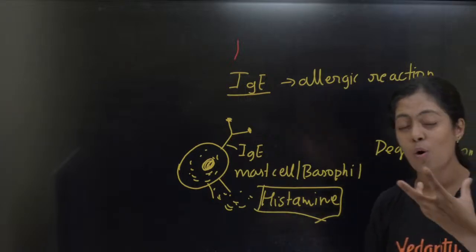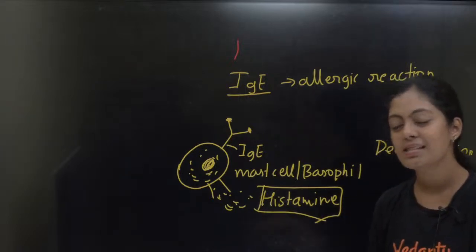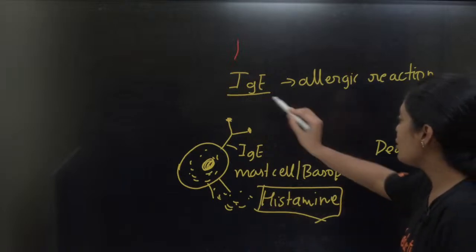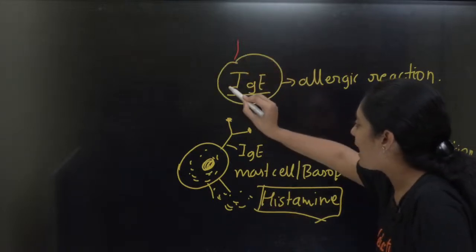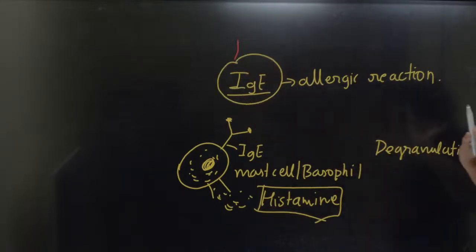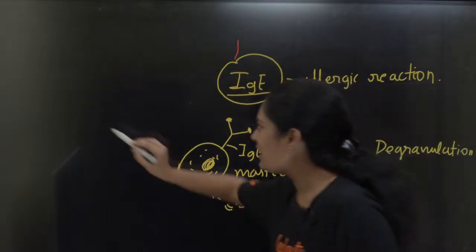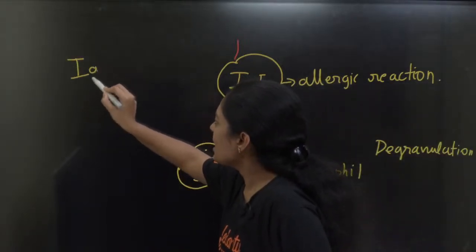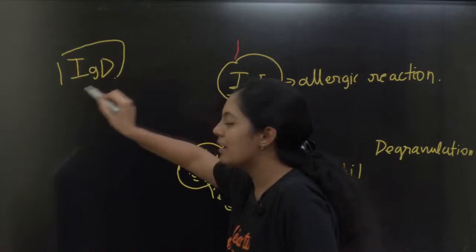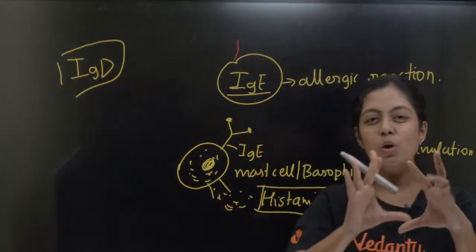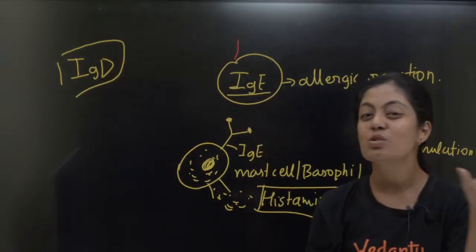Histamine is more dominant here than serotonin. Okay, so IgE is one of the most important antibodies that mediates allergic reaction. இதை யாருமே மறந்துடாதீங்க. Okay, next IgD இருக்கு பசங்களா. இந்த IgD பத்தின இன்ஃபர்மேஷன் இன்னும் நம்மளுக்கு கிளியரா கிடைக்கல. Okay, there are certain things, but still there is no proof for that.